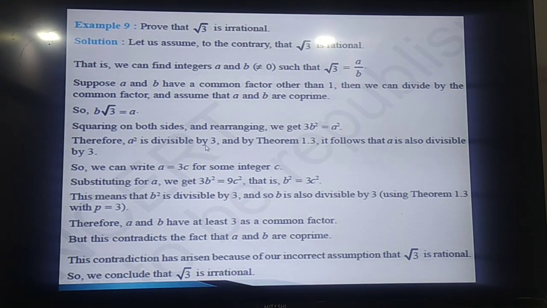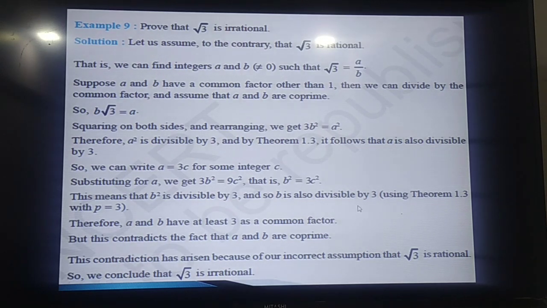It means that a square is divisible by 3, or a is divisible by 3, means a has at least one factor 3. So it means that a is a multiple of 3, means a equal to 3c, where c is another integer. If we replace a by 3c here, then 3c whole square becomes 9c square, and it is equal to 3b square. If you simplify, then b square becomes 3c square. It means that b square is divisible by 3, or b is divisible by 3.